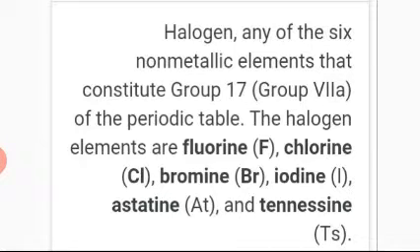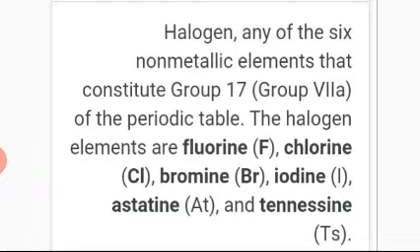Before two lessons, I explained alkali metals, group 1A, and alkaline earth metals, group 2A. This is halogens in the periodic table. This is in 7A, the second last, extreme right vertical column. This is called halogen. Halo means salt and gen means former, salt former. They are salt formers.